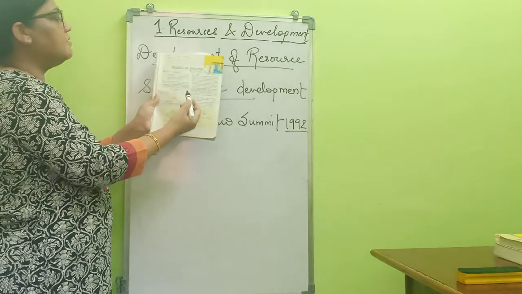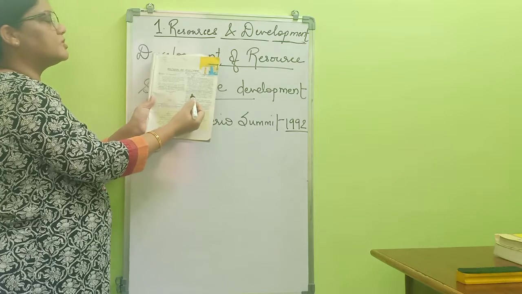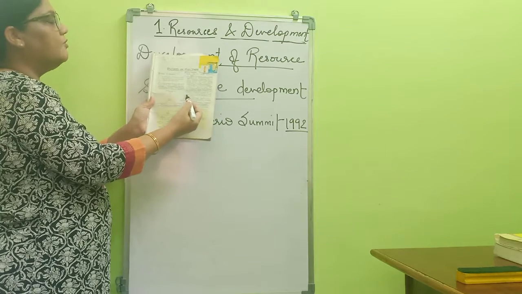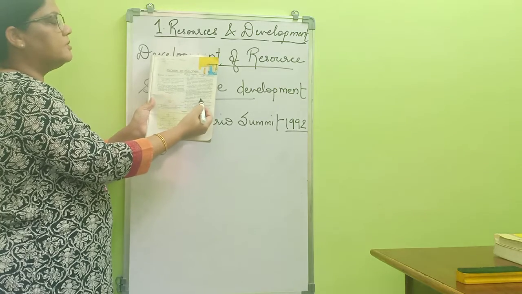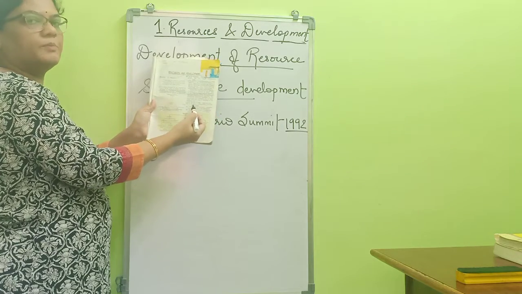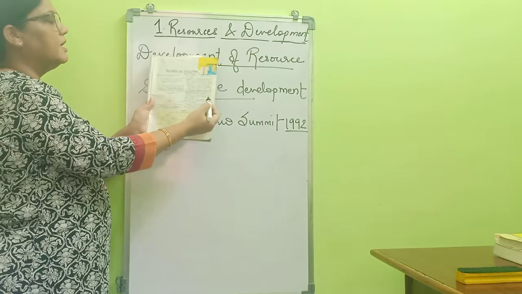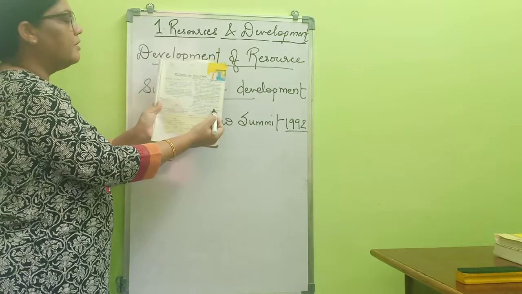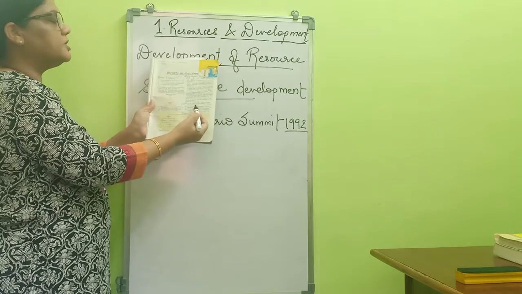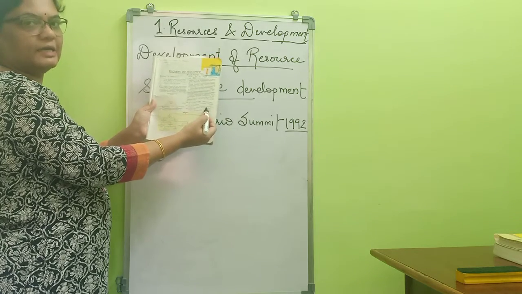Yesterday we also studied that resources are classified in the following ways. On the basis of origin, biotic and abiotic; on the basis of exhaustibility, renewable and non-renewable; on the basis of ownership, individual, community, national and international.